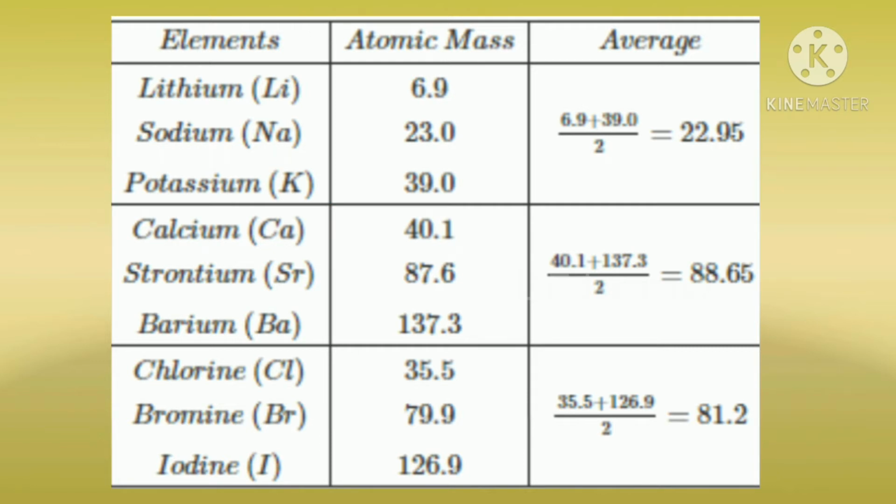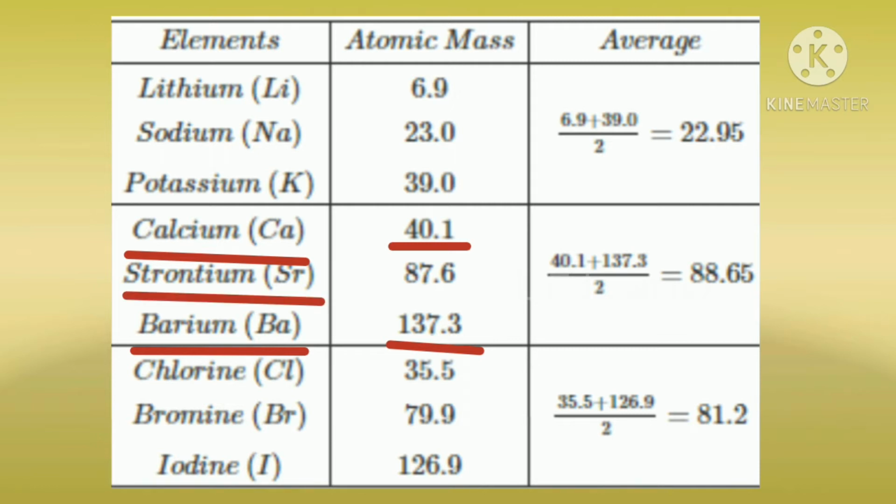In the triad, the atomic mass of the first element calcium is 40.1 and the atomic mass of the third element barium is 137.3. Take the average of these two, and we get the atomic mass of the middle element strontium, 87.6.